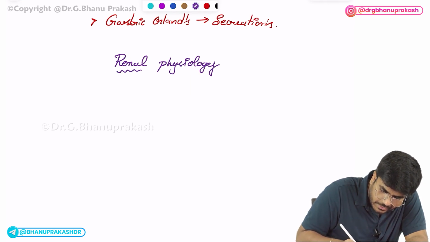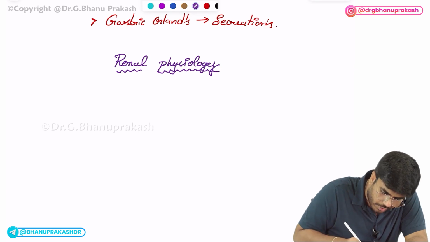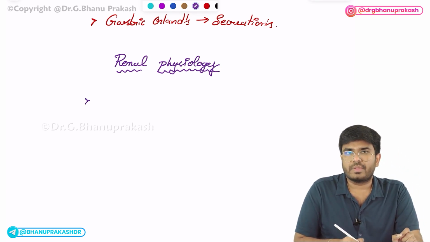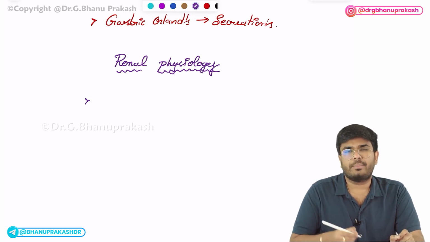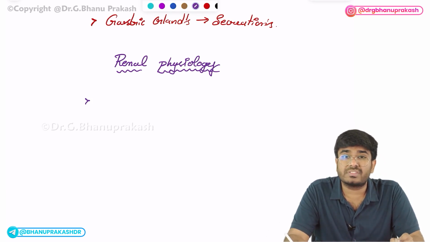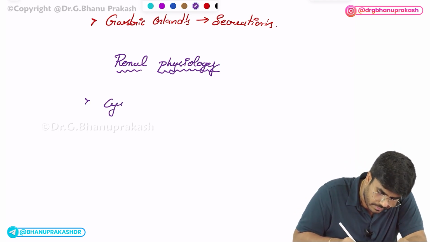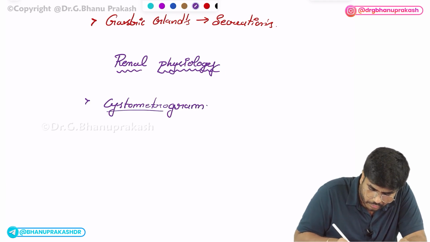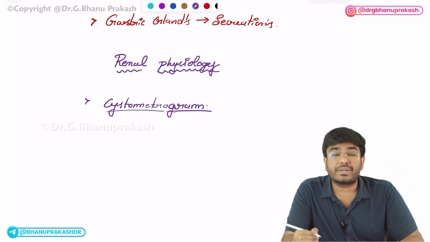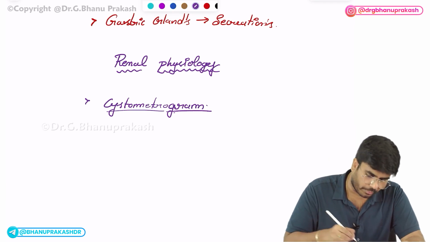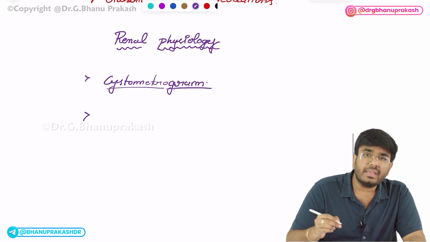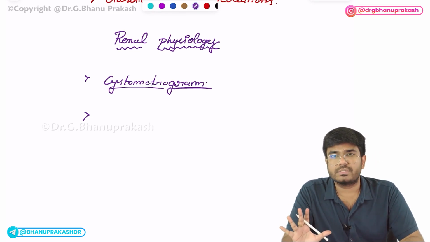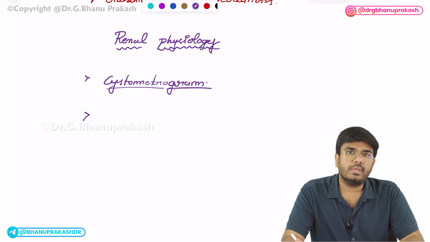In renal physiology, the most important topic that I will choose, if I am the examiner, I will give the question from the cystometrogram. Many times the question has been asked from the topic of cystometrogram. How the volume and pressure changes within the bladder, cystometrogram. This is the important topic. Next, in the recent FMGE exam, how many questions came from the renal physiology? 5 questions came from the renal physiology. Directly 5 questions came.